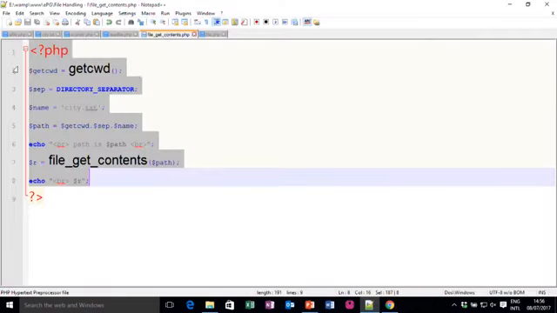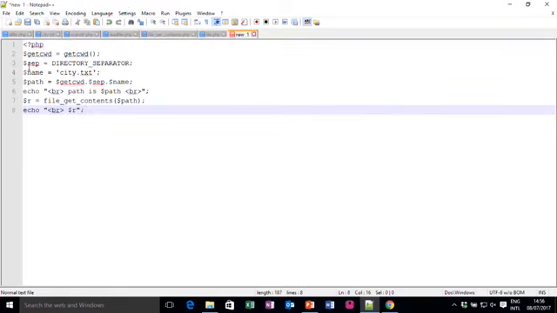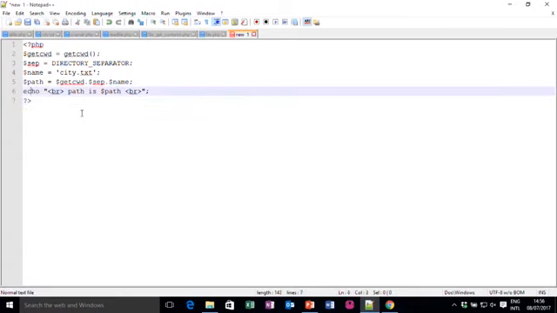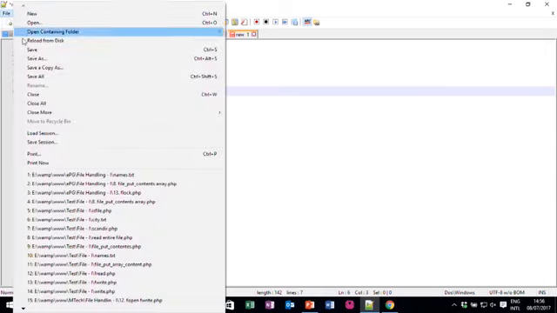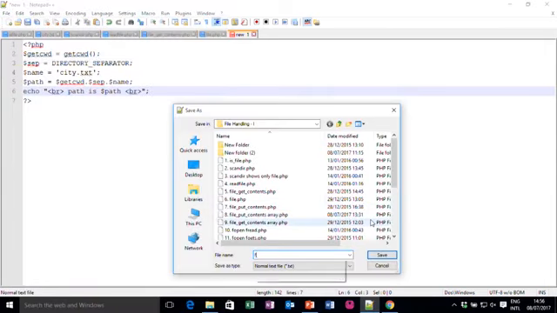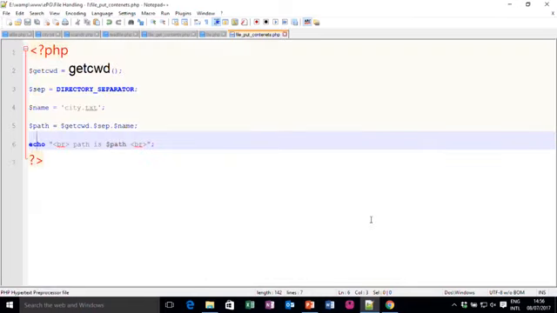So, once again I use the same code and create a new file, and here I use the built-in function. Save this file as file_put_contents.php.